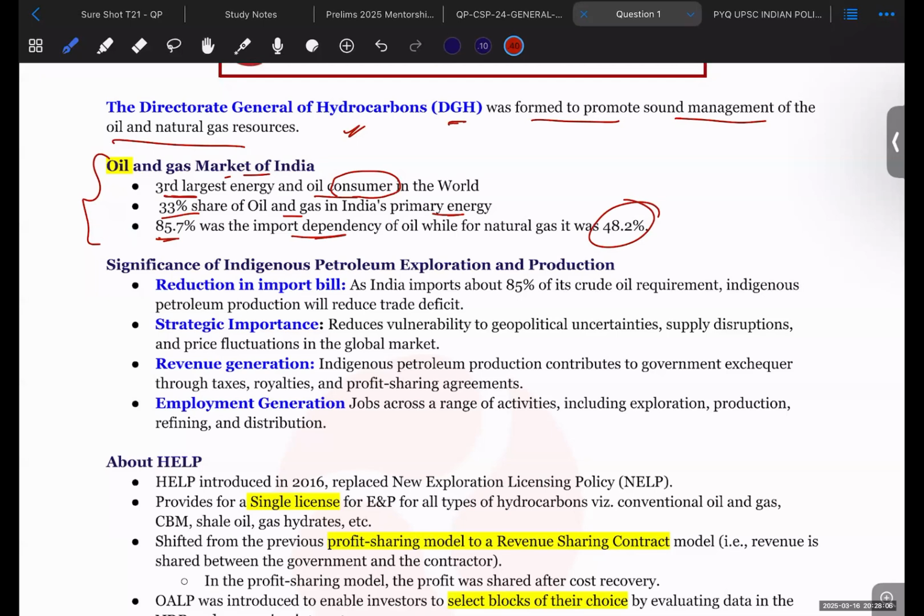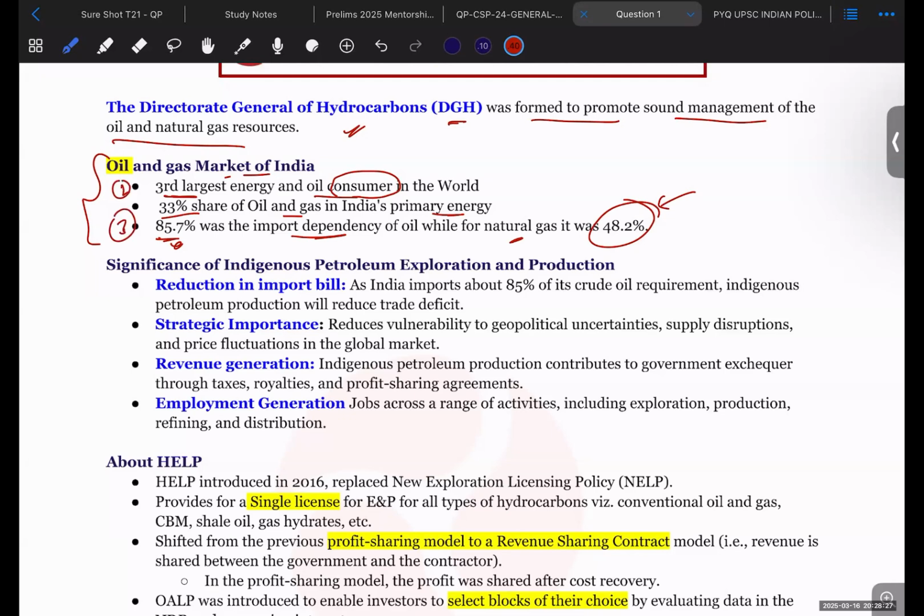So of the total consumption, we import 85% of the crude oil, and as far as natural gas is concerned, we import approximately 48%. So you should remember this data. Data number one and data number three are most important.